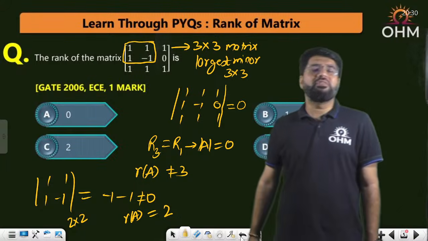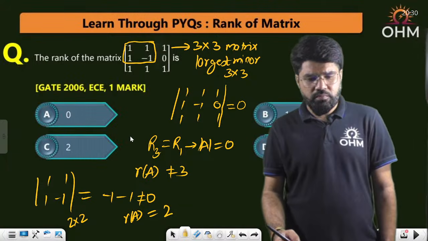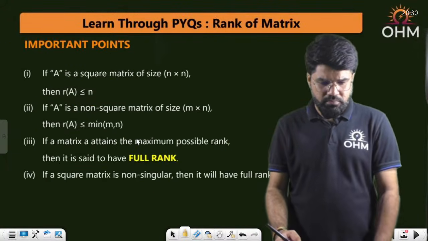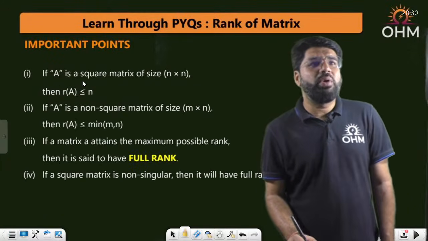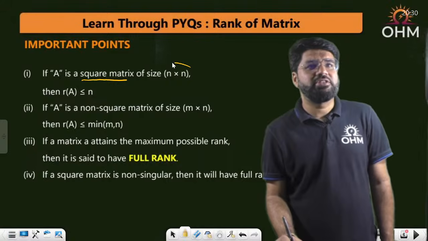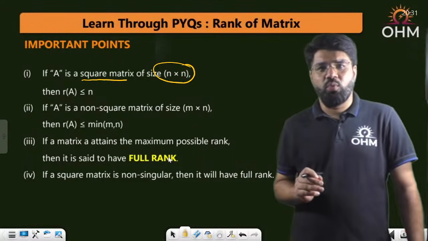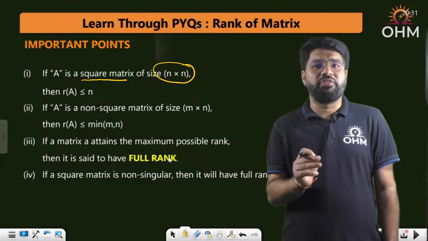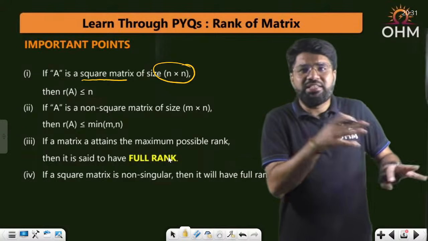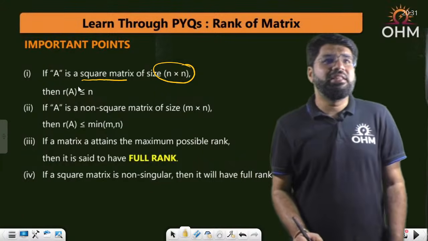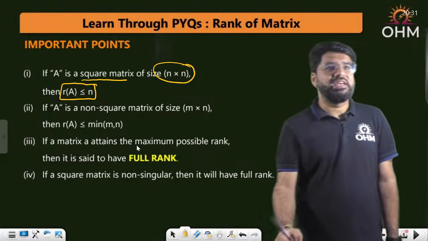So what is one of the first and important observations? If you have a square matrix of size n cross n, the maximum rank is equal to n. Like 3 cross 3, maximum rank is 3. Whether it is 3 or below 3, we checked it, but the maximum rank is equal to 3. So we say that the rank is less than or equal to n for a matrix of size n cross n.